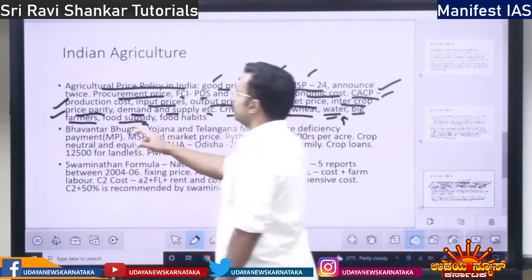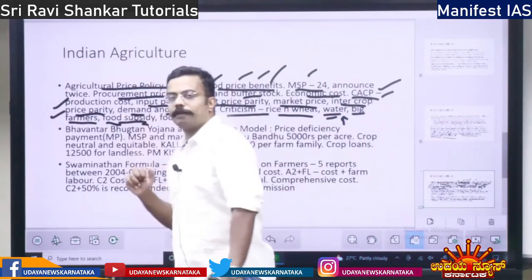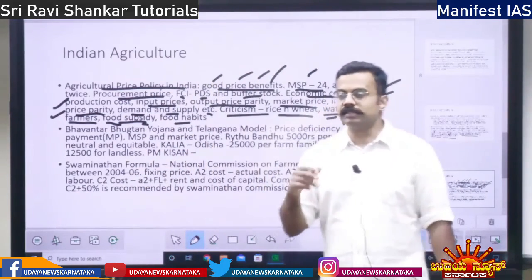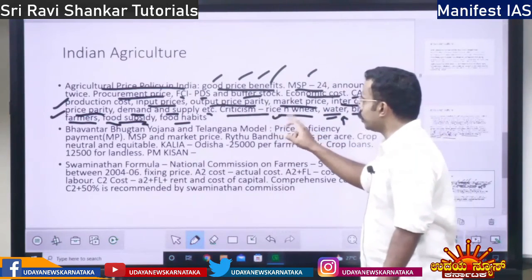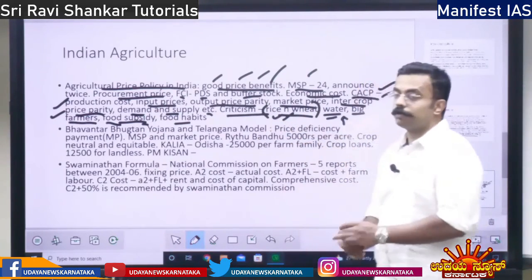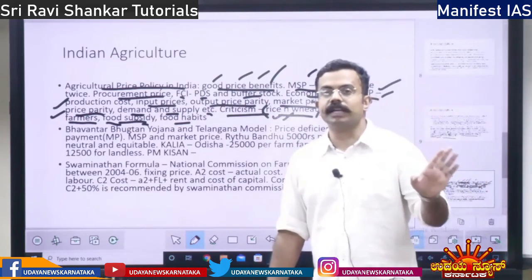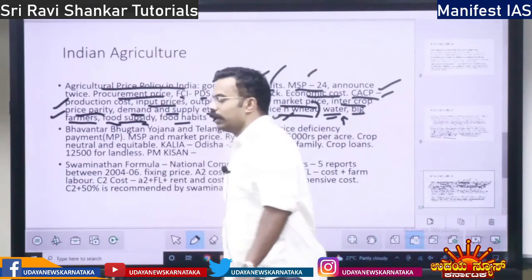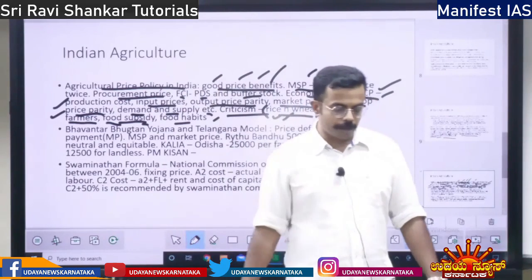So food subsidy is impacted by MSP, and also food habits, right? Since these are available cheaply because of MSP, more and more people will focus on this. They won't focus on pulses and various other nutrition, right? Food habits will be decided by MSP, right? So this is the concept of MSP.